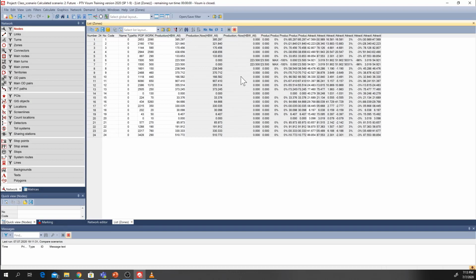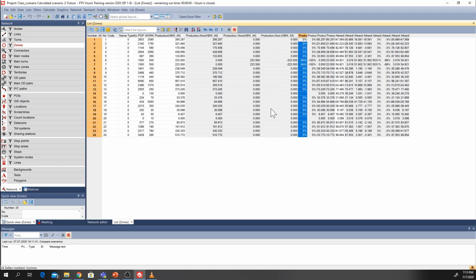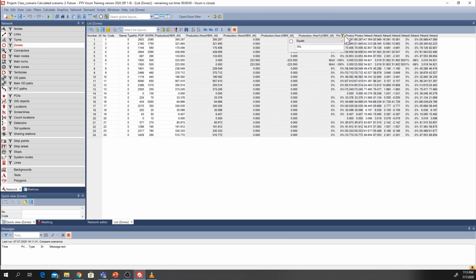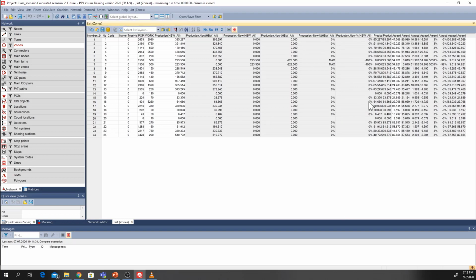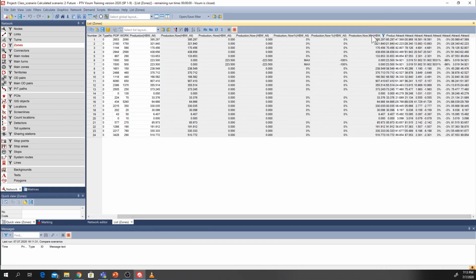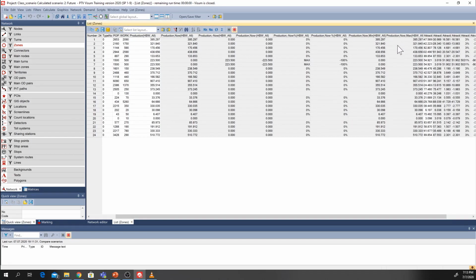And then we will also see the comparison. This is the difference between the future scenario, that is the leading scenario, and the now scenario. And then this is the difference from now to future. So it's minus, the change from now to the future scenario. These are two different subtractions, and also these are different percentages of production and attraction shown. So there are some different results that we can see. We have the minimum of now and future, and we have the maximum of now and future.